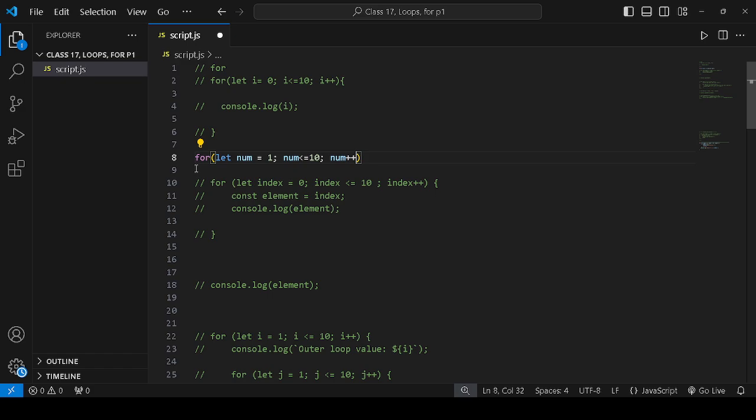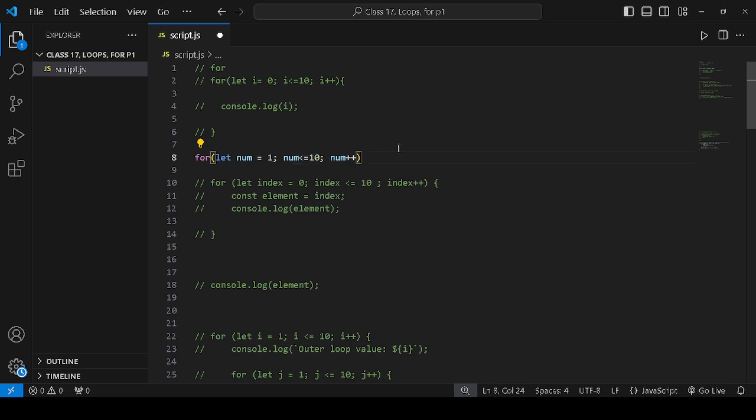Its meaning is that I have given an initial value and a final value. The initial value is 1, and num plus plus means that one will be added to the initial value each time. This is a loop, meaning repetition, and I have given the final value so that it prints till 10.